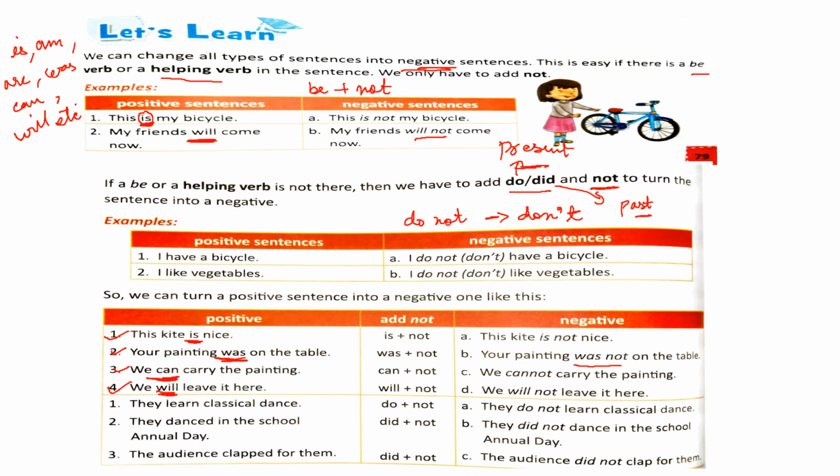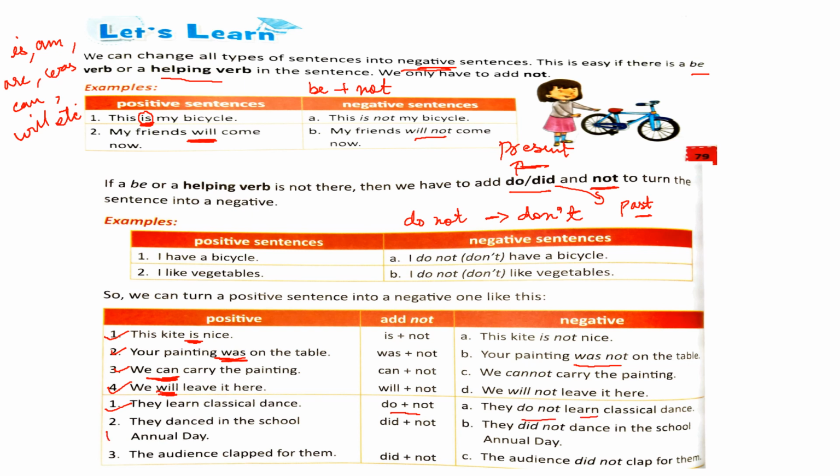Now see the next example. They learn classical dance. Here you might have noticed that there is no be verb in this sentence. So in that case you have to use do not or did not. Now the sentence is in present form, right? Learn, the verb is in present form. So in that case we will use do not before the verb. So the sentence will change into, they do not learn classical dance.